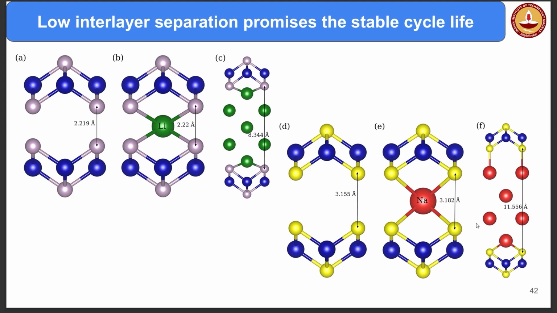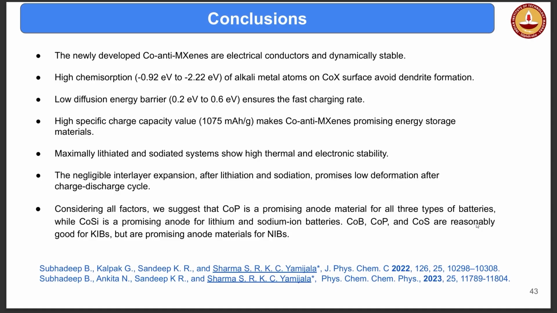Similarly, we tried to understand the expansion. The expansions are also roughly close to what we were expecting. So based on this, the conclusion is that the newly developed cobalt anti-MXenes can be used as anode materials for next generation batteries. Okay.